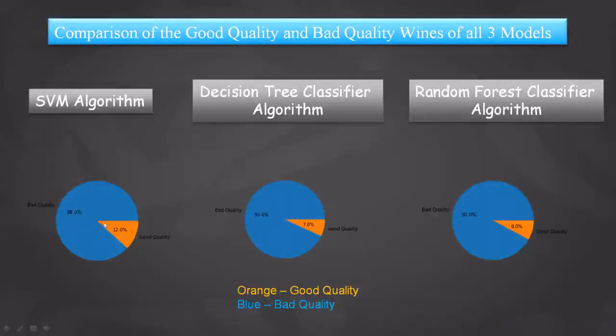Then here you can see in the SVM algorithm, bad quality is about 88%, and good quality is about 12%. Decision tree classifier, bad quality is about 93% and good quality is 7%. And in the random forest classifier algorithm, bad quality is about 92% and good quality is about 8%.